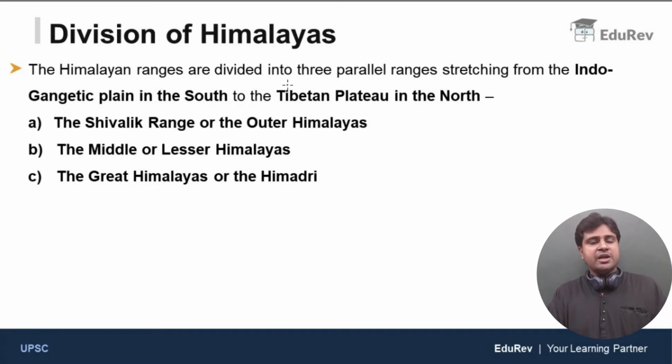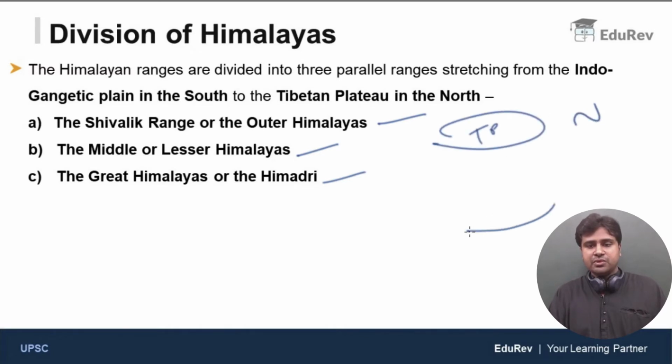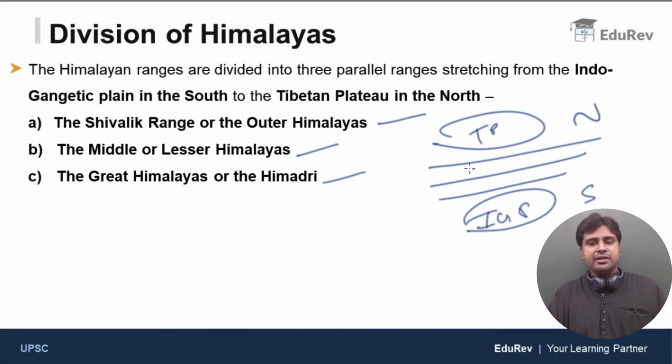The Himalayan ranges are divided into three parallel ranges, stretching from the Indo-Gangetic Plain in the south to the Tibetan Plateau in the north. So you have the Shivaliks or the outer Himalayas, the middle Himalayas or the lesser Himalayas, and the great Himalayas or the Himadri.